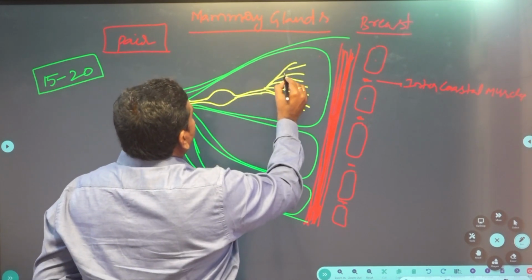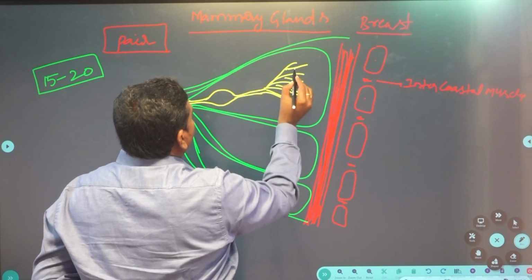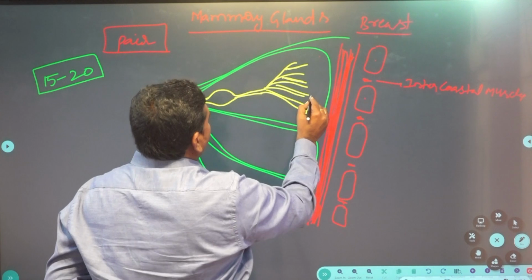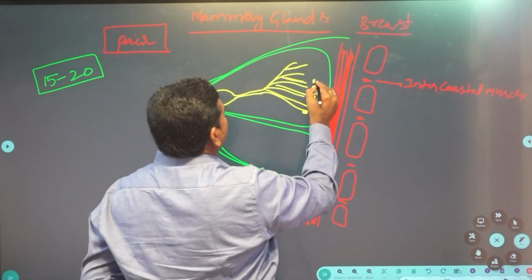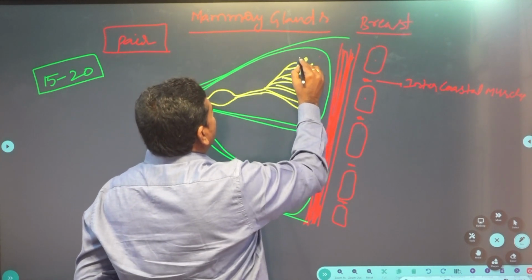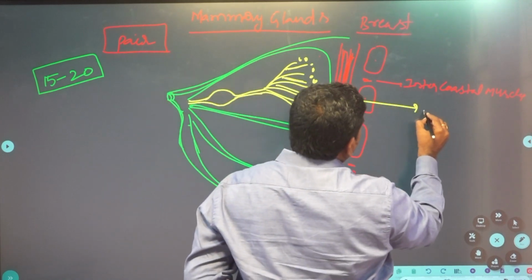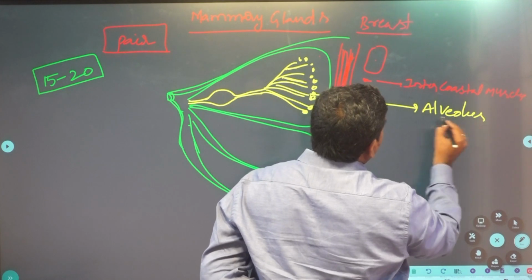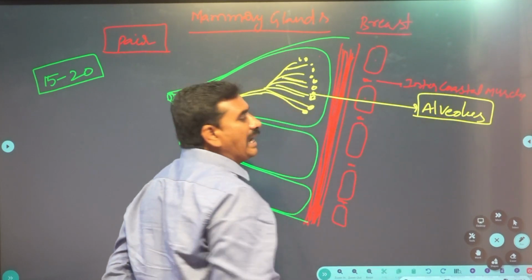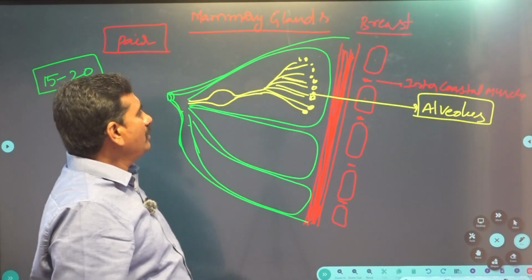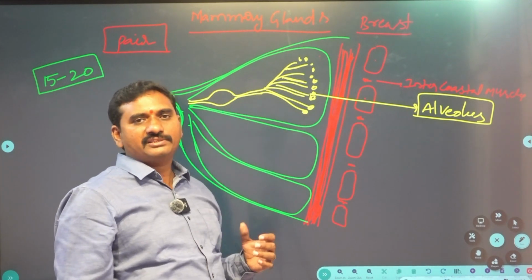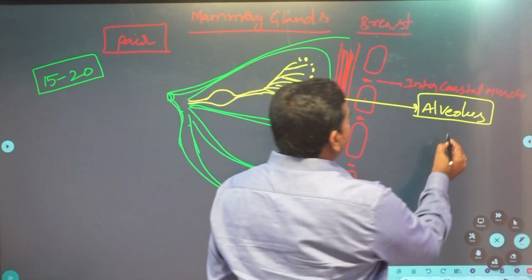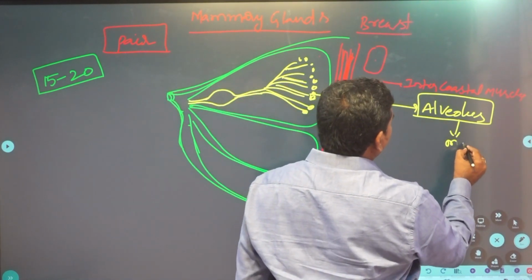Here many lobules are present. They end with satellite structures or clusters of cells. These clusters of cells are known as alveolus. Each one is an alveolus. The plural is alveoli. The cluster of cells, alveolus or alveoli, they secrete milk.